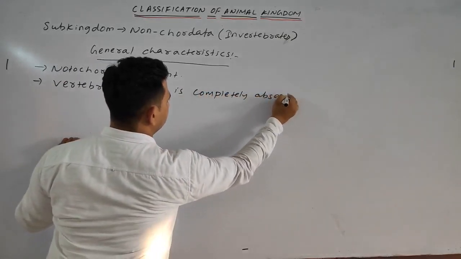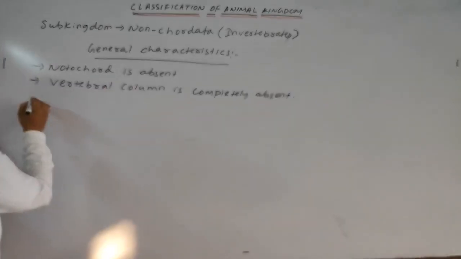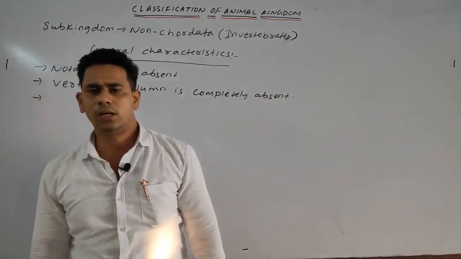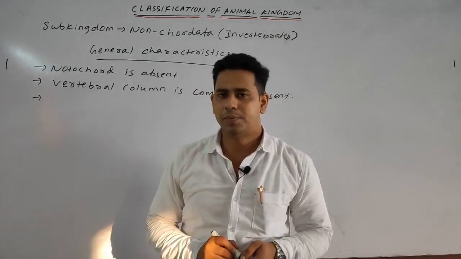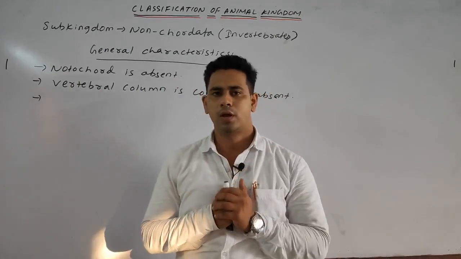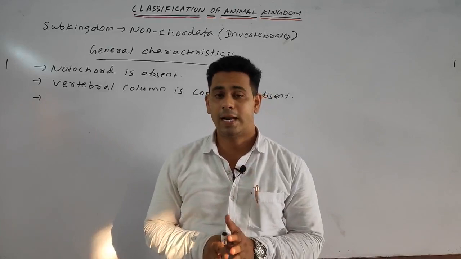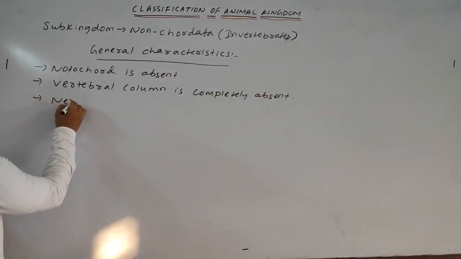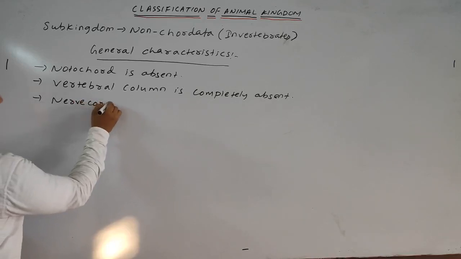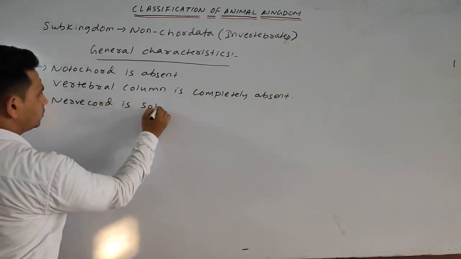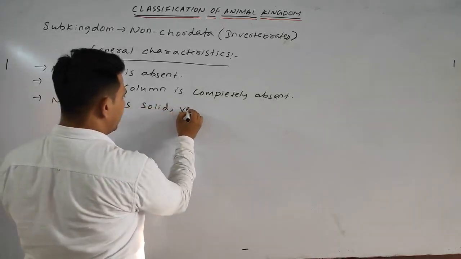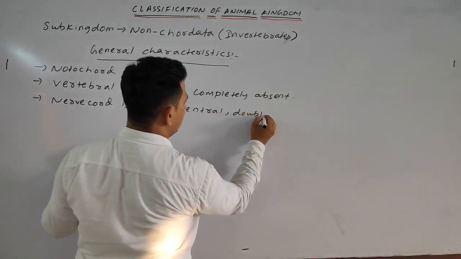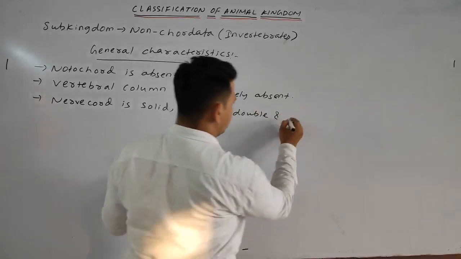Next, nerve cord. The nerve cord is basically double, solid, ventral and ganglionated. The nerve cord is solid, ventral, double and ganglionated.